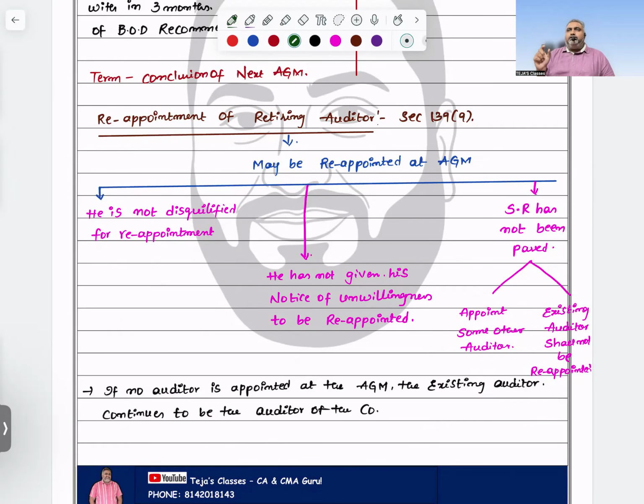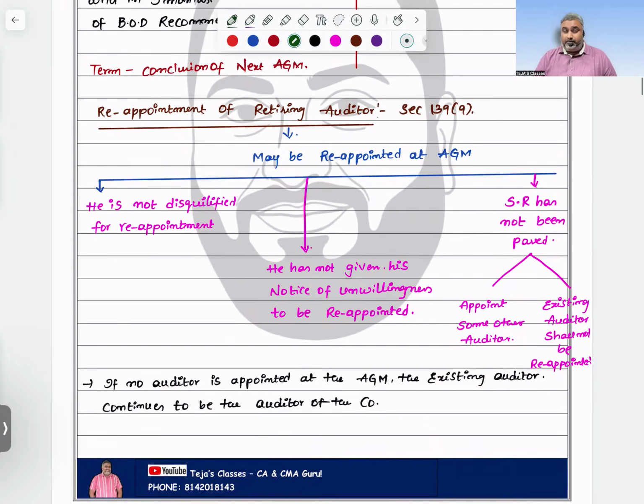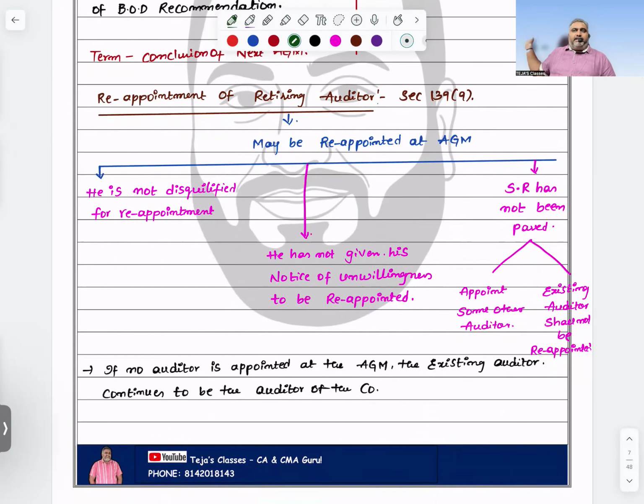So many times students get confused and write this one and that one. Be conscious while reading that particular content. If no auditor is appointed at the AGM, the existing auditor will continue to be the auditor of the company. But if the tenure is done, this point should not be attracted.